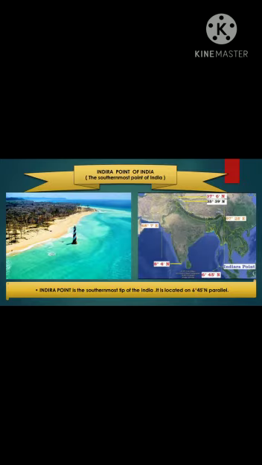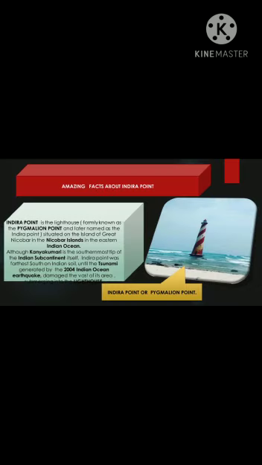Indira Point is the southernmost tip of India. It is located on the 6 degree 45 minutes north parallel. Now let's see more amazing facts about Indira Point. Indira Point is a lighthouse formerly known as Pygmalion Point and later named Indira Point. It is situated on the island of Great Nicobar in the eastern Indian Ocean.